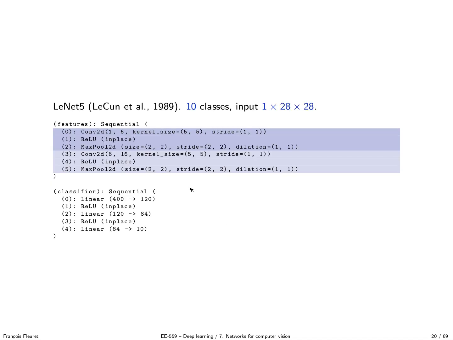So this is an example in PyTorch of a simple LeNet. I think this one I really did by hand. It's not standard in PyTorch. So it's just to show what it looks like. You have a convolution layer, kernel size 5, one channel because MNIST is a one channel image, going to 6 channels.